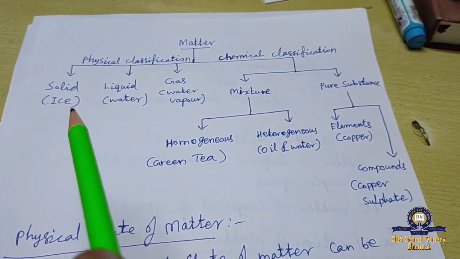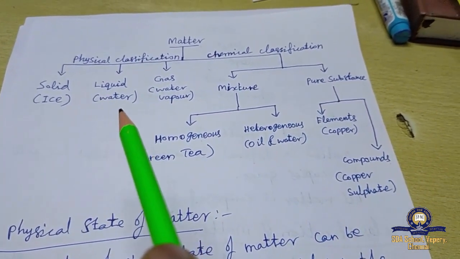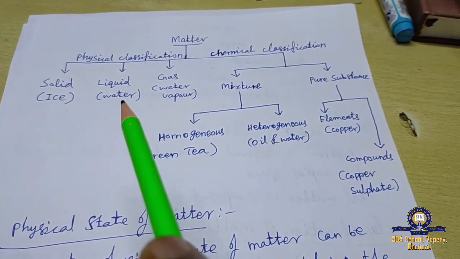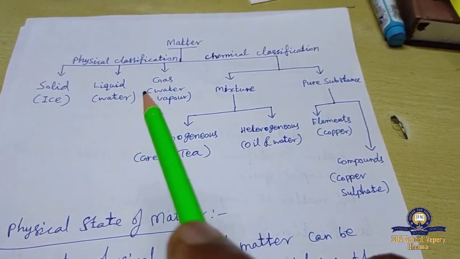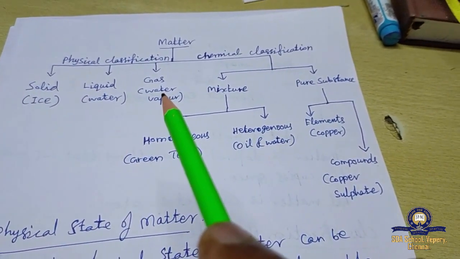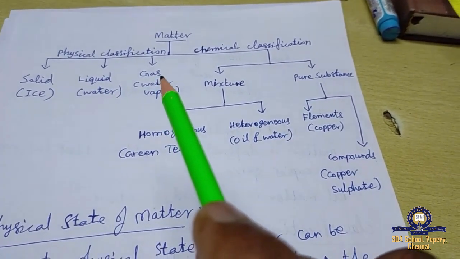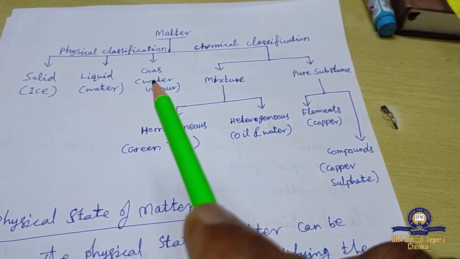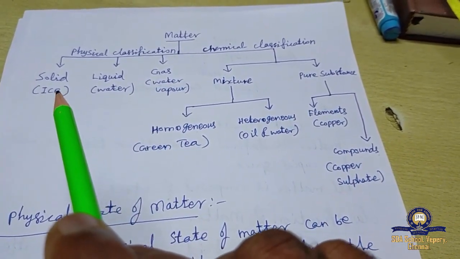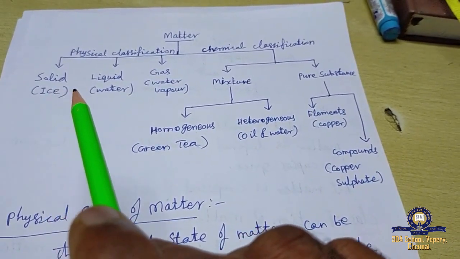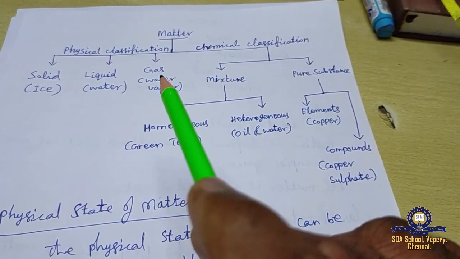By varying temperature, these physical states of matter are easily interconvertible. At 0 degrees Celsius, water is a solid called ice. At room temperature, that is above 0 degrees Celsius, the same water is in the liquid state. At 100 degrees Celsius, the water becomes gaseous. So, by adopting suitable temperature and pressure, these physical states of matter are easily interconvertible.